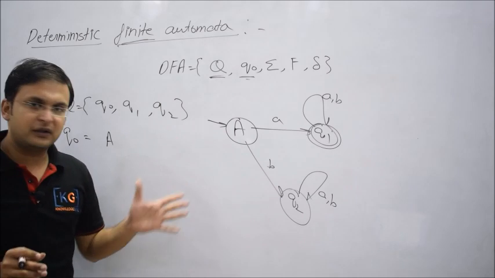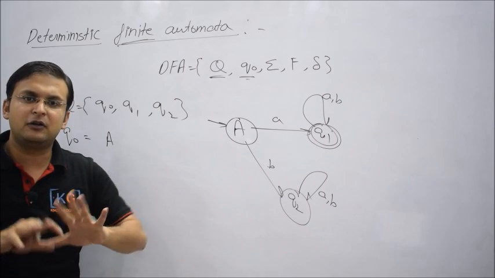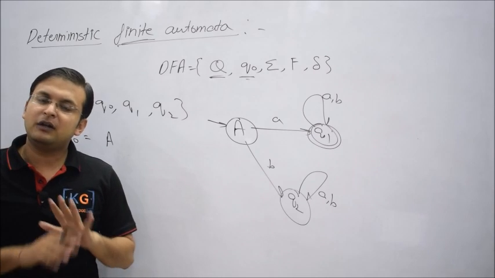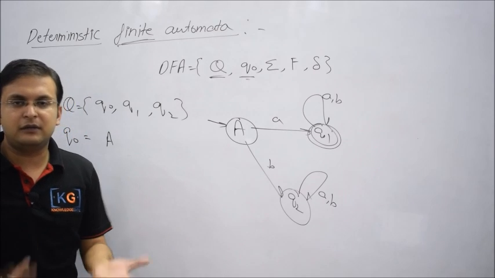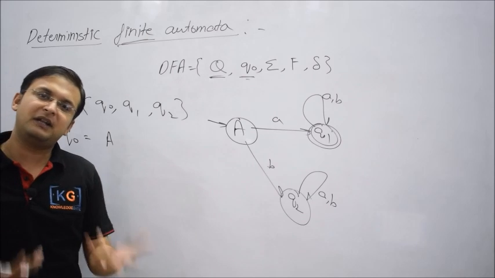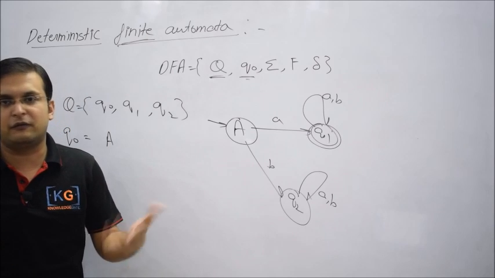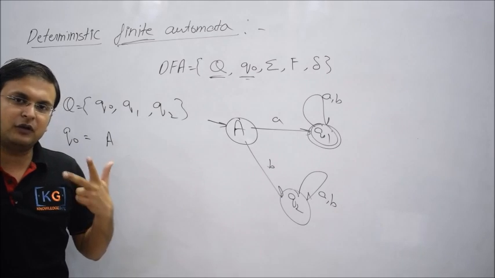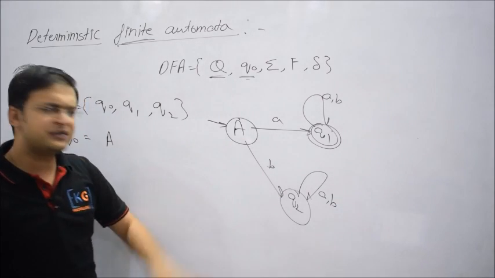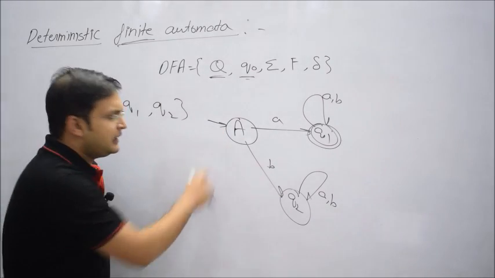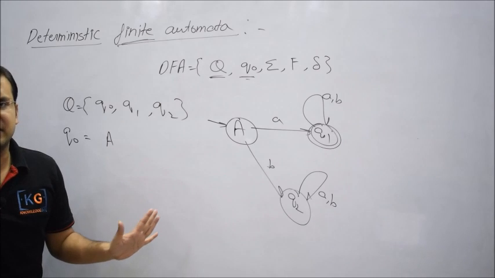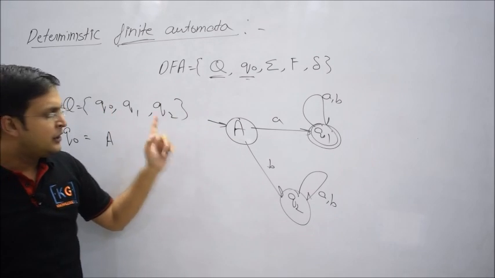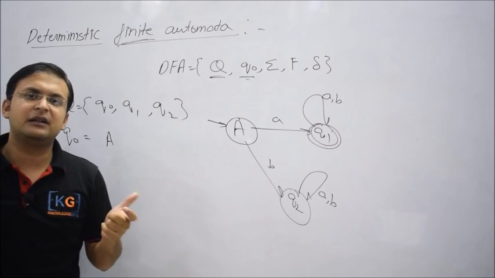So it cannot be 0. You cannot have a deterministic finite automata without an initial state, and you also cannot have a DFA with more than one initial state, that is 2 or 3 or 4 initial states. So the initial state will always be 1. How are you going to identify which state is initial? There will be an incoming edge without any symbol written on it. So if you have a representation of this kind, you understand that it is the initial state.